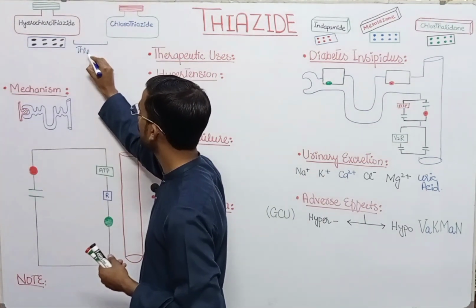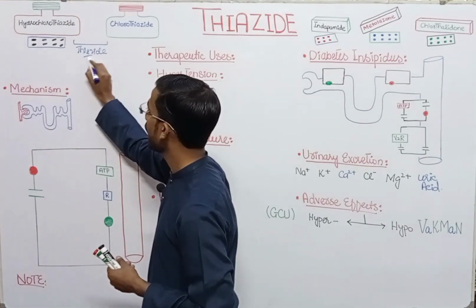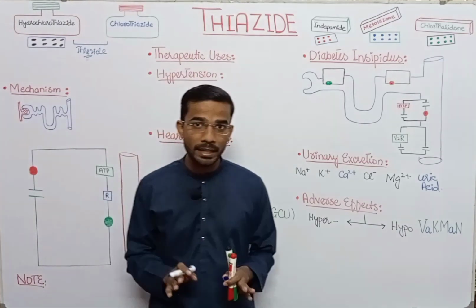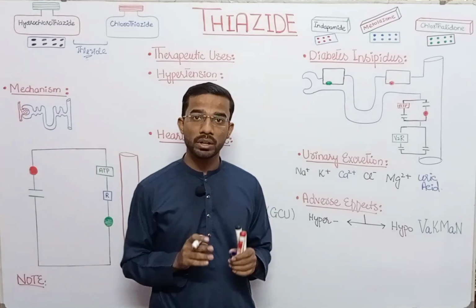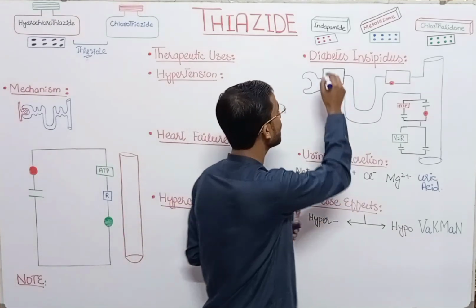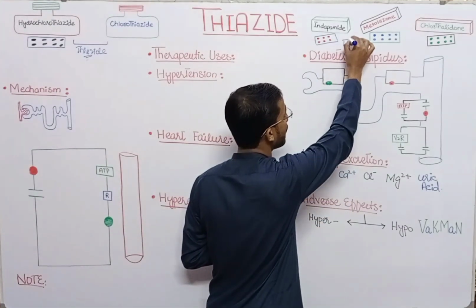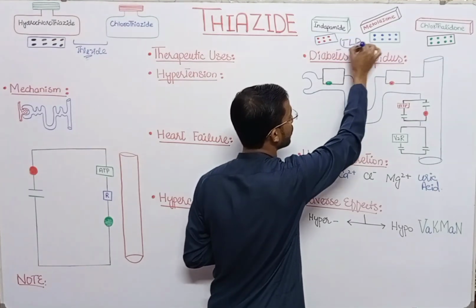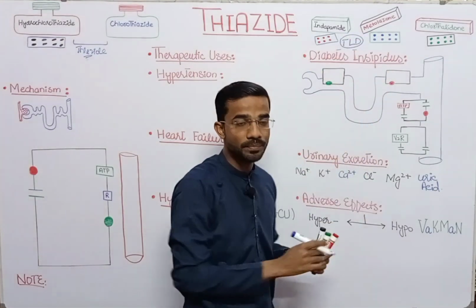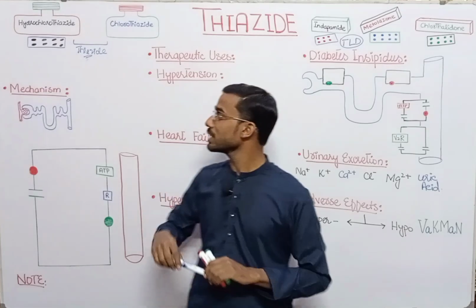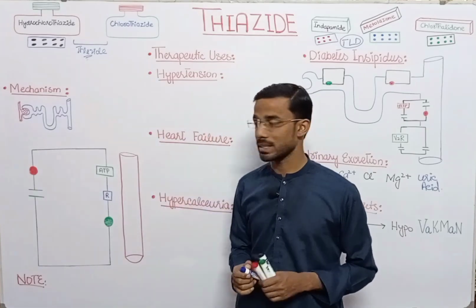And indapamide, metolazone and chlorthalidone are basically the thiazide-like diuretics.